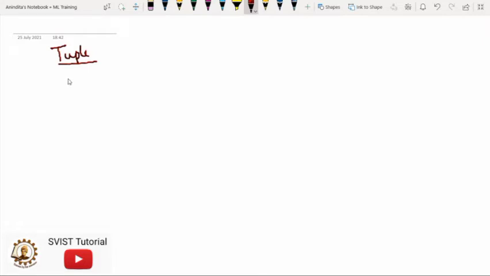See, I have explained that defining an array means using square brackets. However, defining a tuple means you just use one variable, but in this case, you have to use round brackets. This is the important thing you have to understand. And the rest of the thing is the same. That is, within double quotes, you can write anything.